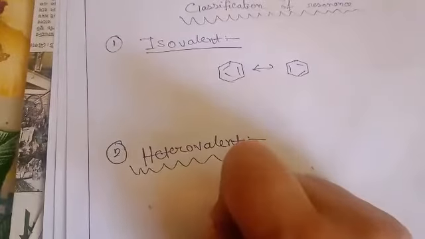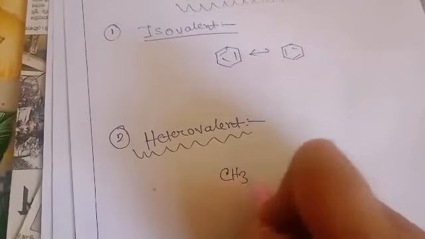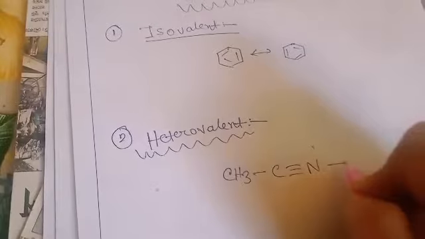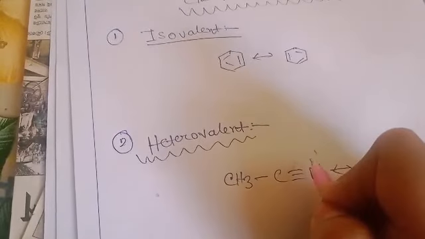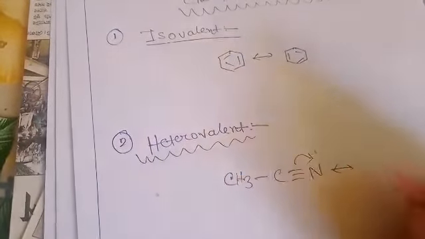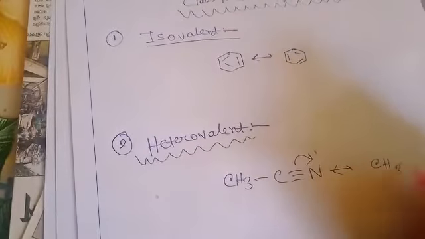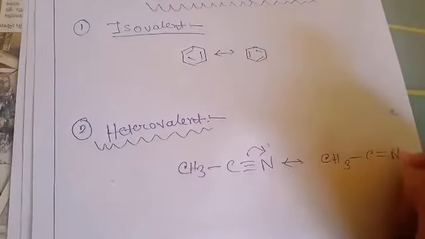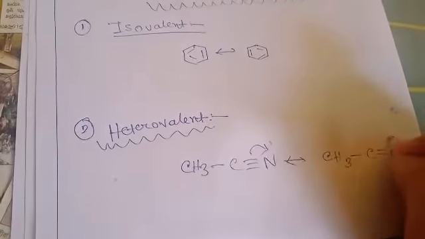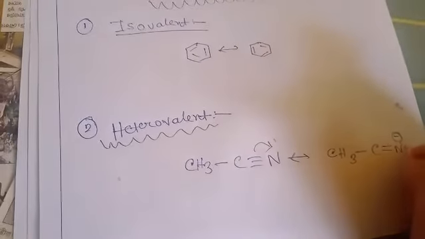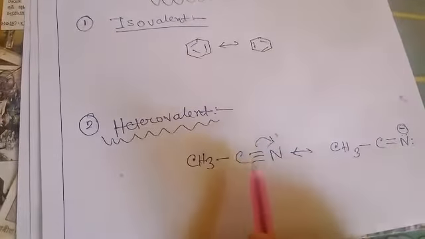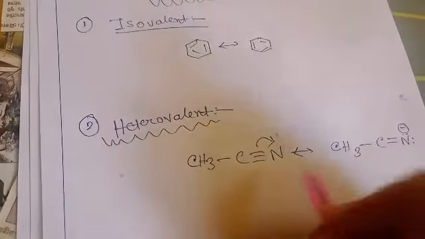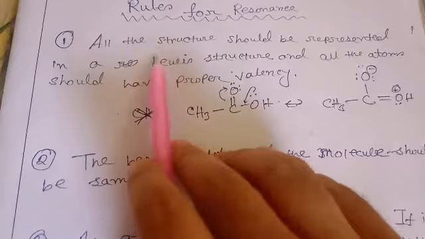If I take methyl cyanide as an example, here the number of covalent bonds is actually changed in these two resonating structures, so it is a heterovalent resonance. Now we shall discuss some important rules for resonance.